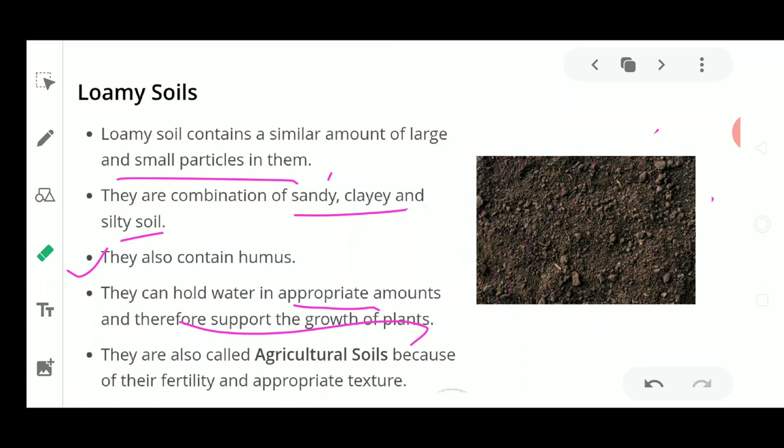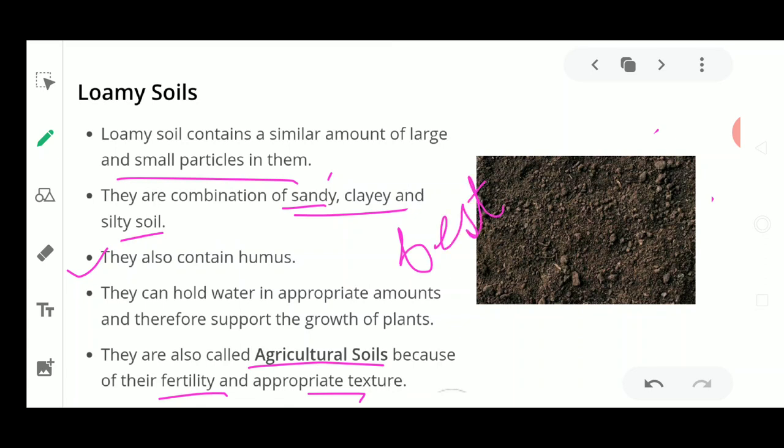So this is the diagram for the loamy soil, and you can recognize it by seeing this diagram. You can see that it contains the humus part because it is black in color, it contains the particles because it is a combination of sandy and clay soil, and it is responsible for agricultural purposes. That is why, because of its fertility and appropriate texture, it is known as agricultural soil. So it is the best soil for agricultural purposes.